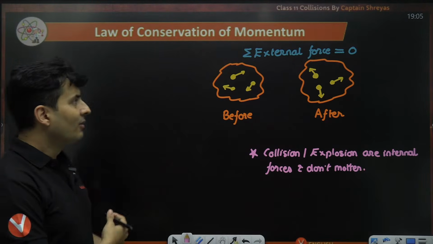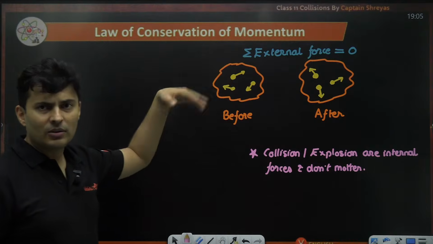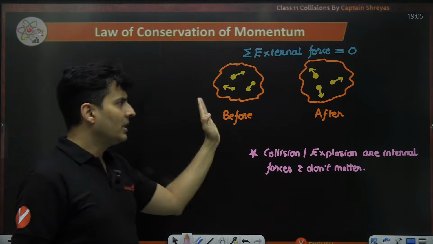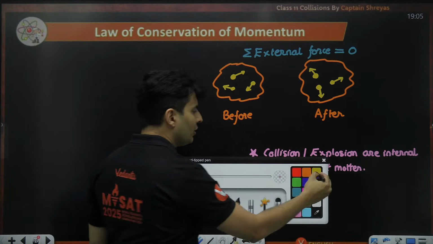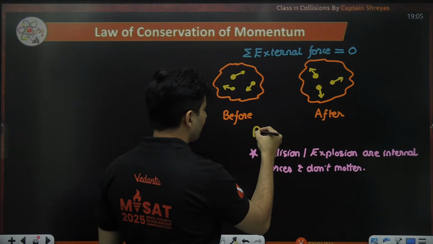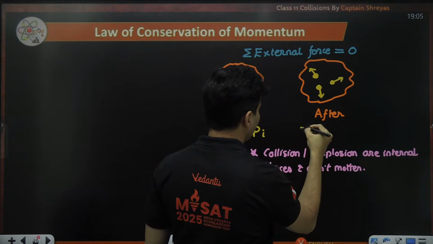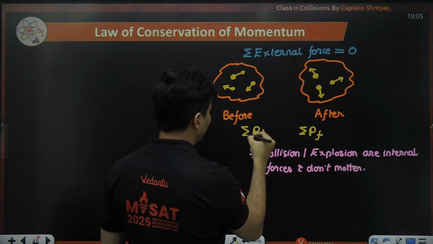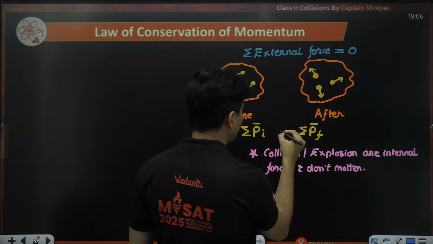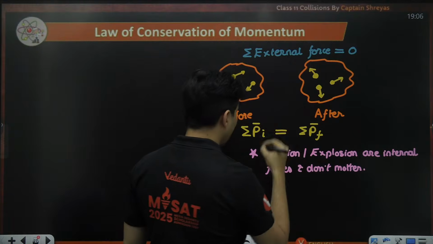Okay, so whenever you see external force is zero, internal force is not bothered, then if you count the total momentum of the system initially and you count the total momentum of the system finally, the total momentum before and after will always be equal.